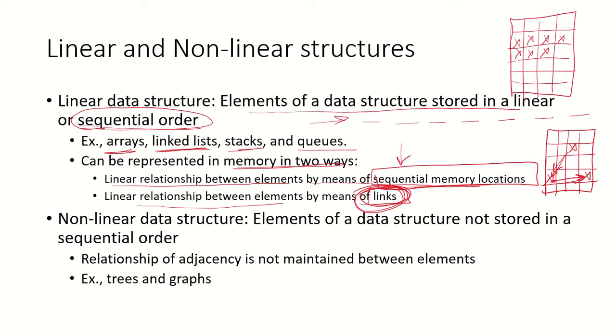The non-linear data structures are not stored in a sequential order. So there is no adjacency relationship between the elements. They are not next to each other. Trees and graphs are examples of non-linear data structures.